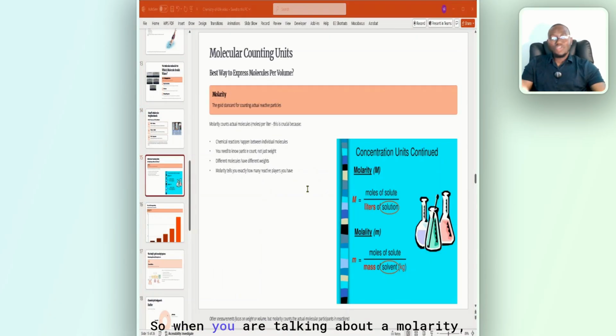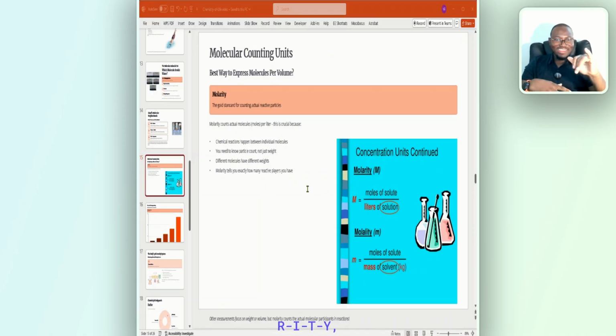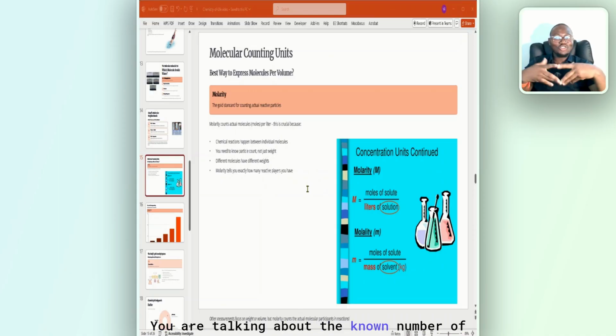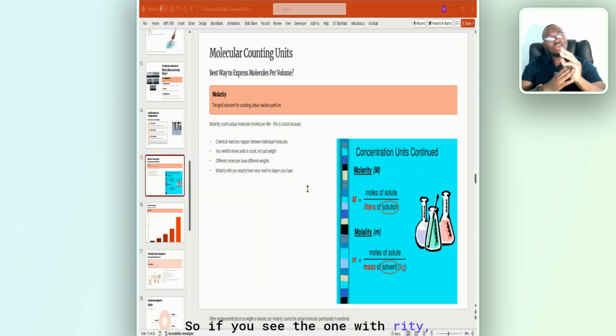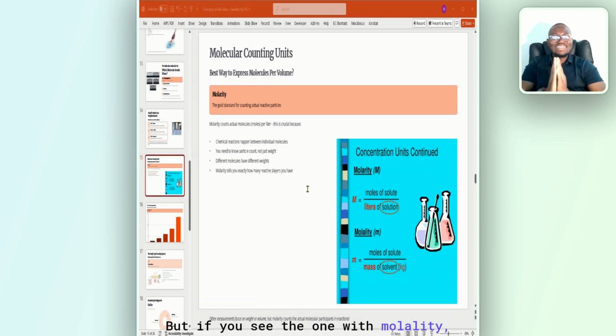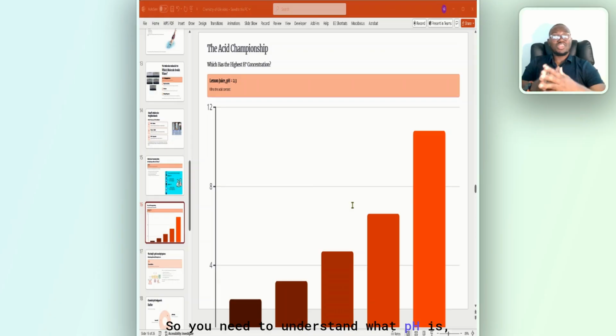But this is colloid. So when you're talking about molarity, R-I-T-Y, you're talking about the known number of molecules per volume. So if you see the one with rity, that's molarity, you are talking about volume. But if you see the one with molality, you are talking about weight, usually solutes in kg. But molarity is solute in what? Liters.